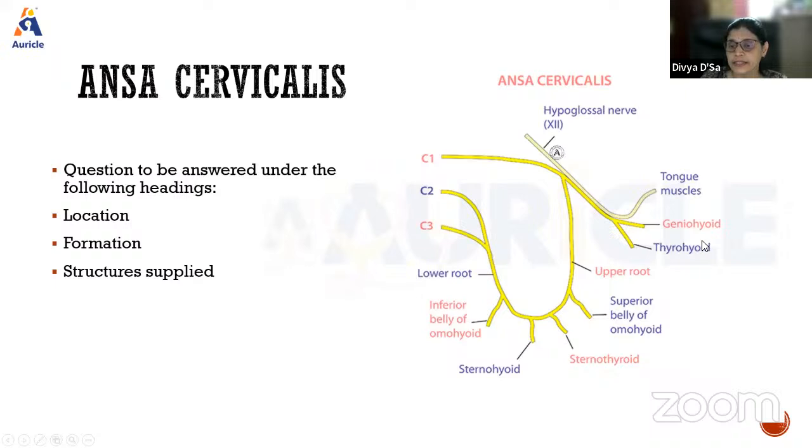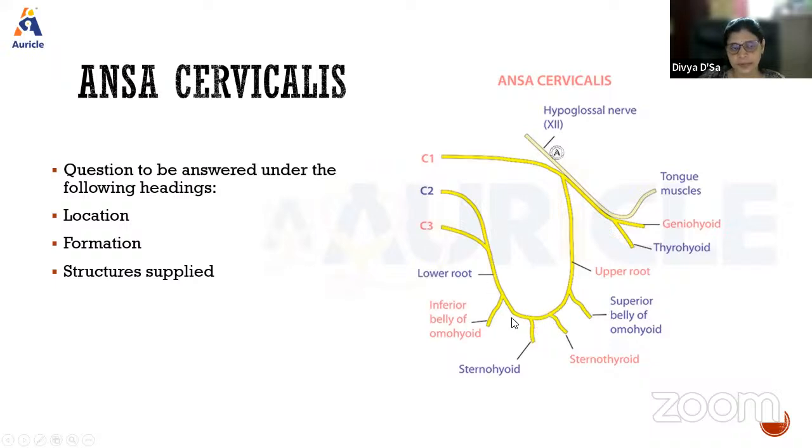Here, except for the thyrohyoid muscle, it supplies the rest of the muscles. That is, this loop supplies the inferior belly of omohyoid, the sternohyoid, as well as the sternothyroid. So like this, it supplies three muscles through this loop. The superior belly is supplied by the upper root, and the thyrohyoid is supplied by the branch through the hypoglossal nerve.